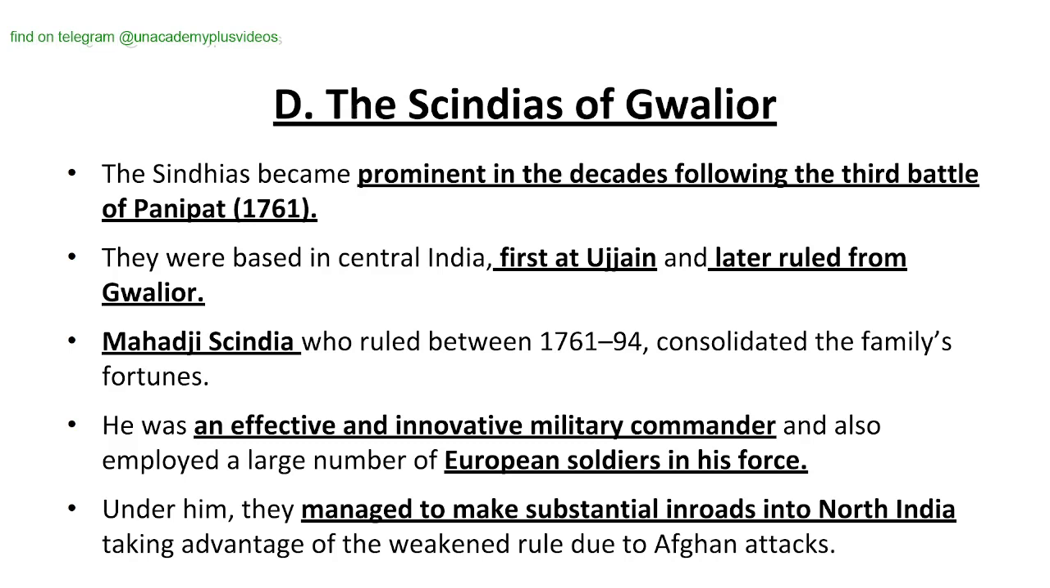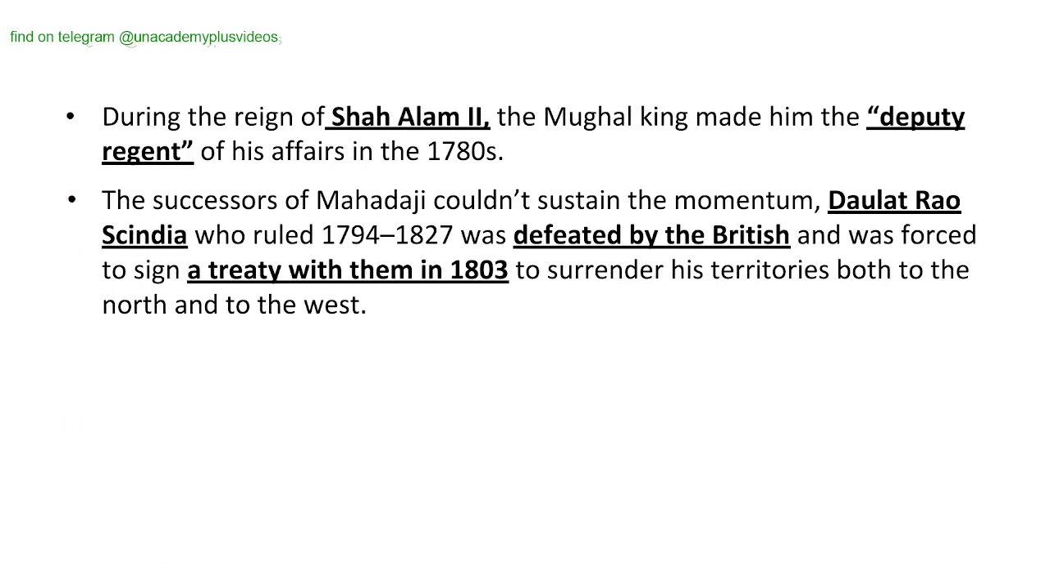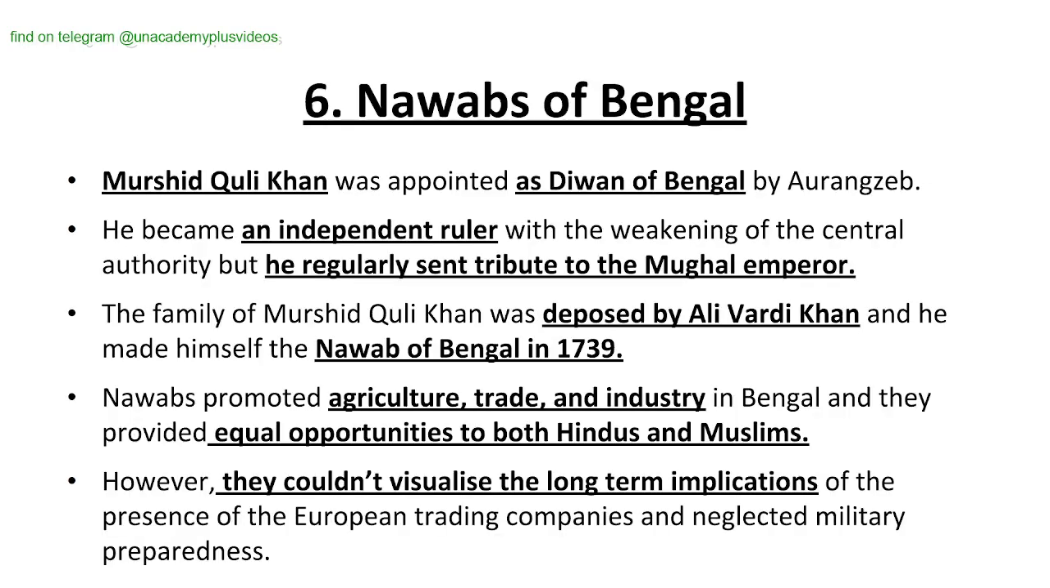Moving forward, during the reign of Shah Alam II, the Mughal king made him the deputy regent of his affairs in the 1780s. The successors of Mahadji couldn't sustain the momentum. Daulat Rao Scindia, who ruled from 1794 to 1827, was defeated by the British and was forced to sign a treaty with them in 1803 to surrender his territories both to the north and to the west to the British. Moving forward, Nawabs of Bengal.